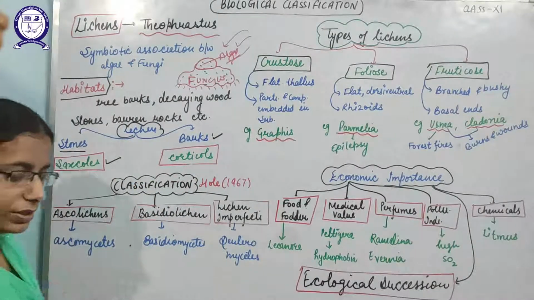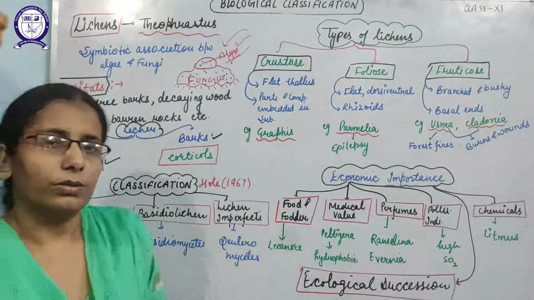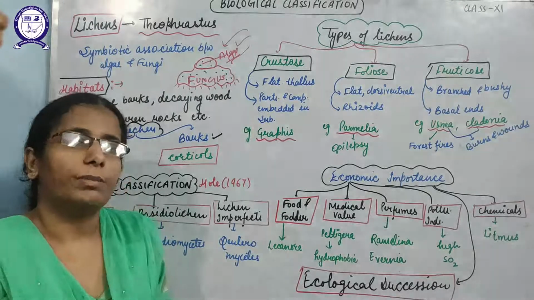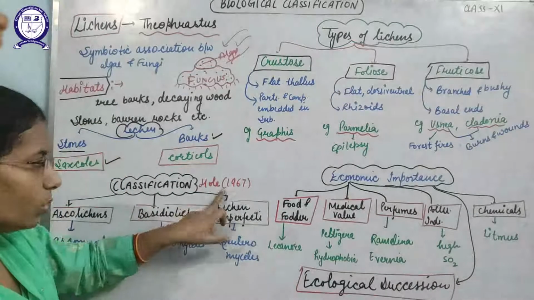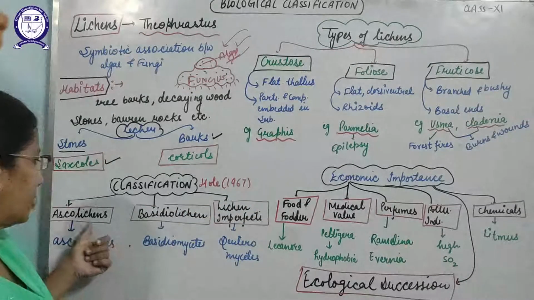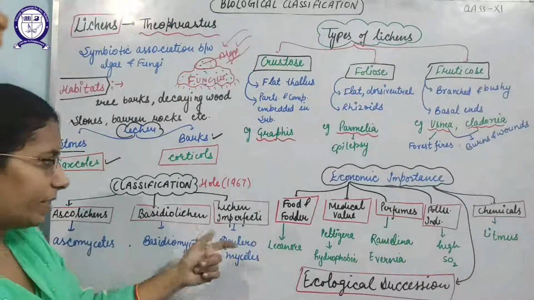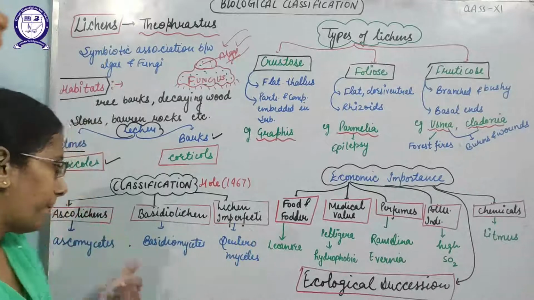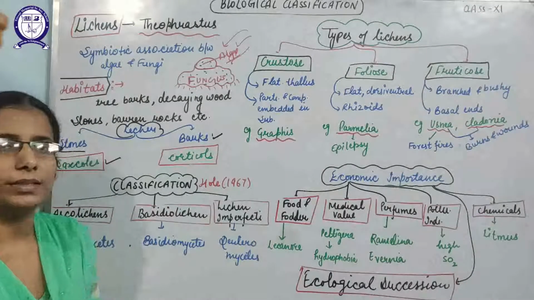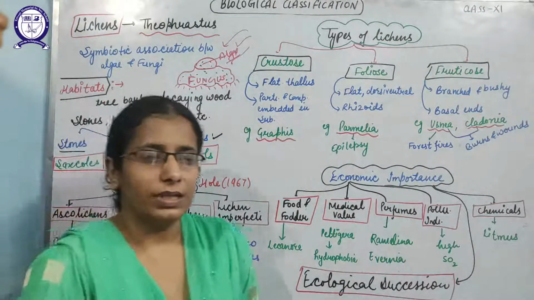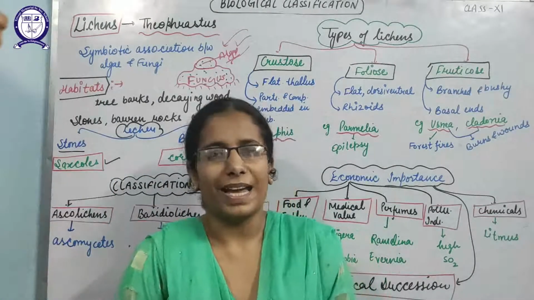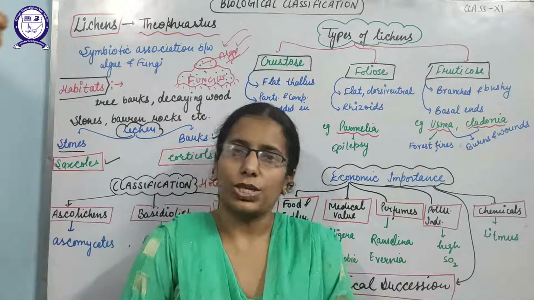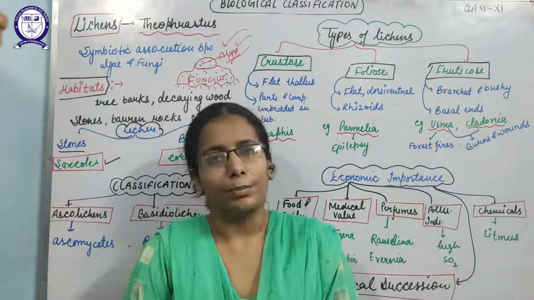Further classification of lichens is done on the basis of fungus. These are classified by Hale in 1967 into ascolichens, basidiolichens and lichen imperfecti. First, ascolichens: the lichens in which the fungus of the Ascomycetes is associated with algae to make the lichen.